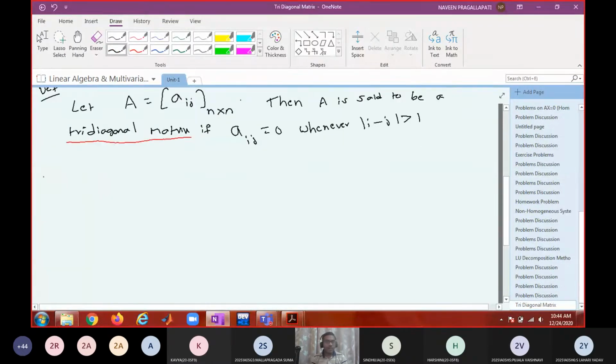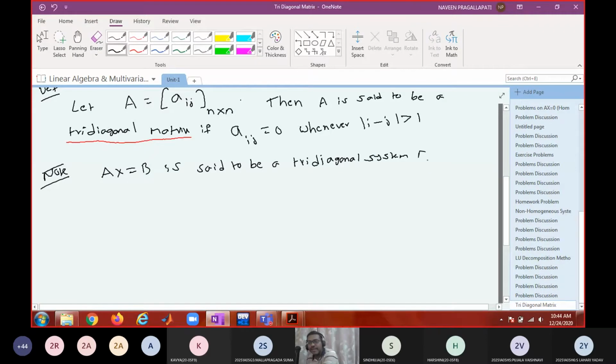And what is the note? Ax equal to b is said to be a tridiagonal system if A is a tridiagonal matrix.